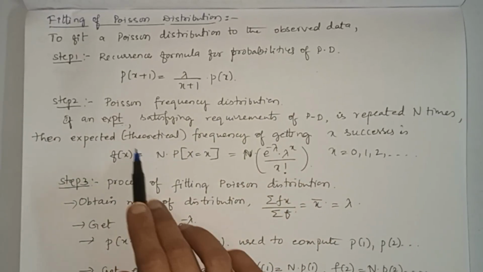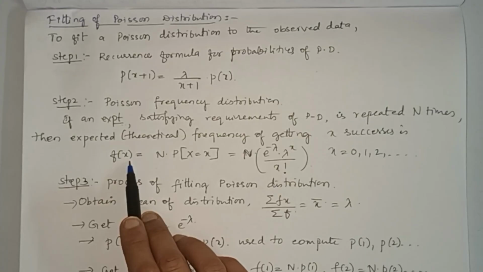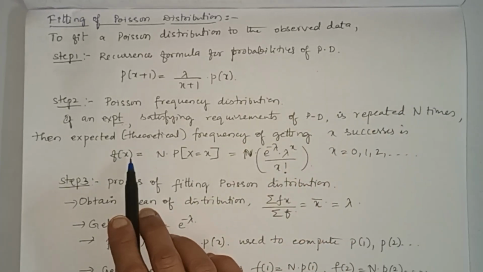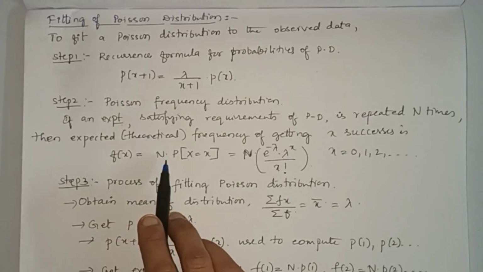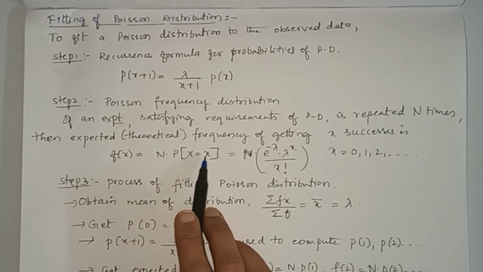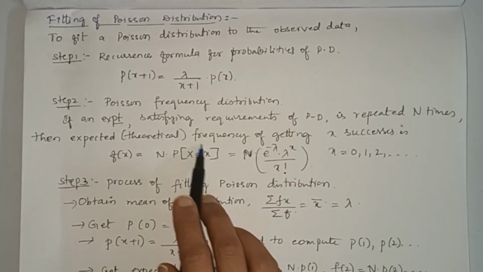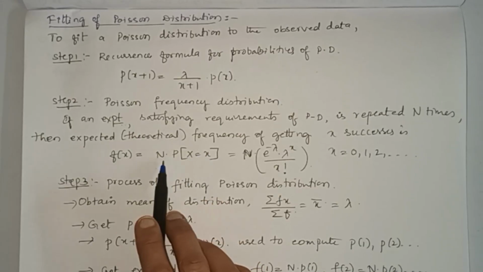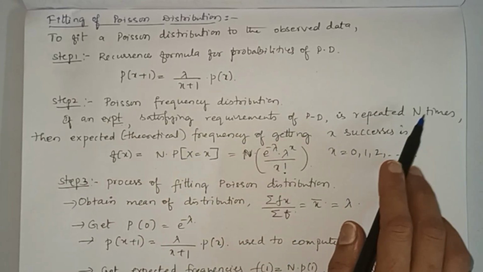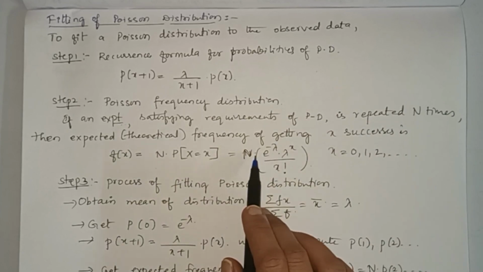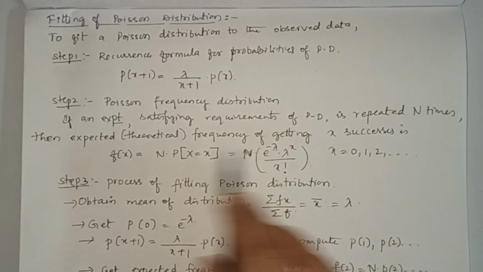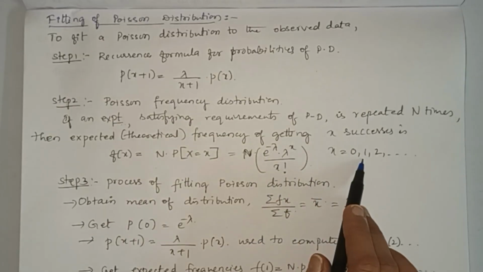Now we have to find out f of x, the frequency distribution, because the experiment is repeated n times. So it is given by f of x equal to capital N into p of x at x equal to x. You have to multiply the probability value for x successes by capital N, the number of times it is repeated. So apply this probability mass function, you will get f of 0, f of 1. This way you have to calculate.